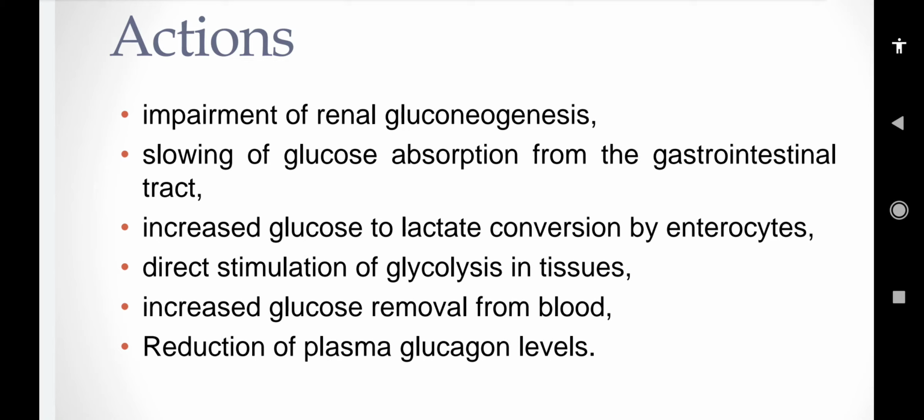Increased glucose removal from blood and reduction of the plasma glucagon level. At the start of the anti-diabetic series, I told you about the function of glucagon and its role in diabetes. You can see it in the first or the second video.